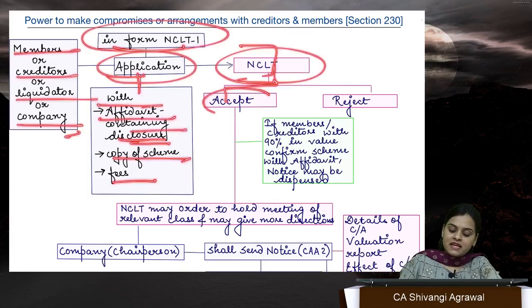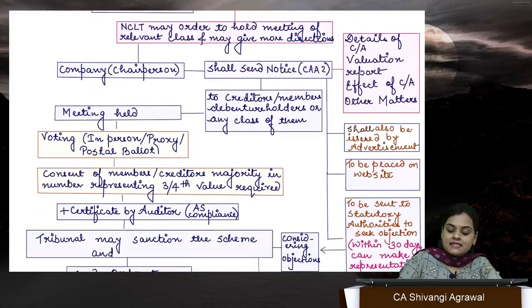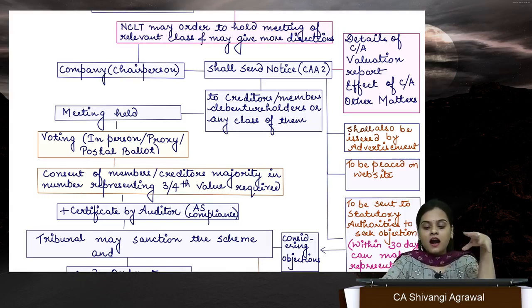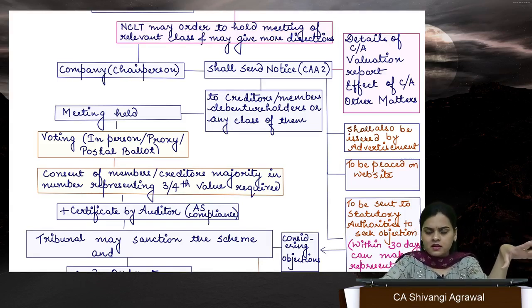Now this may be accepted, this may be rejected. Once it is accepted, the next step is that NCLT orders to hold meeting. Hold meeting of whom, ma'am? NCLT is concerned that are all the creditors, are all the members who are concerned, who are involved, happy about it, right?